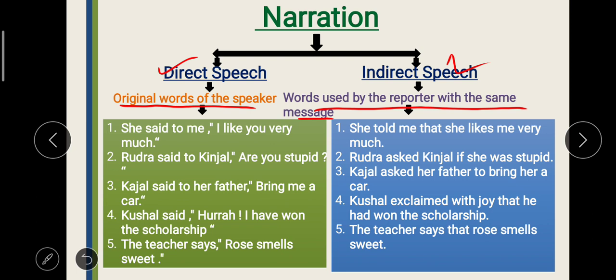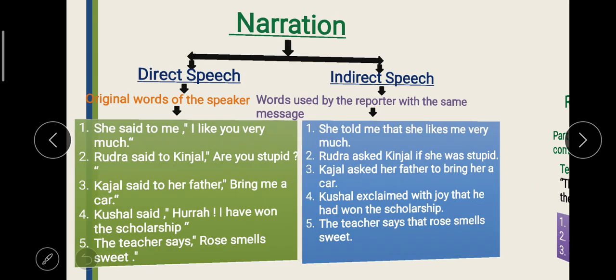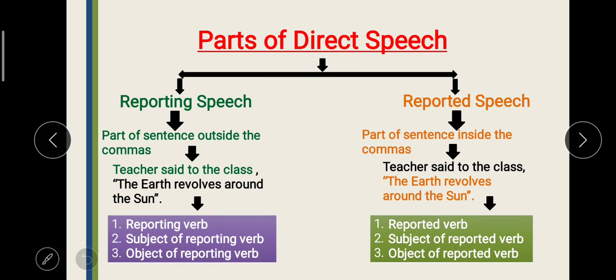Indirect speech doesn't have any subparts, but direct speech can further be divided into subparts. Let's see what they are. Direct speech can be divided into two parts: reporting speech and reported speech. So what is reporting speech and what is reported speech? We saw the sentence, and over here we can see this sentence: Teacher said to the class, "The earth revolves around the sun."